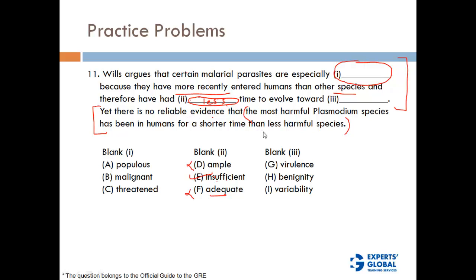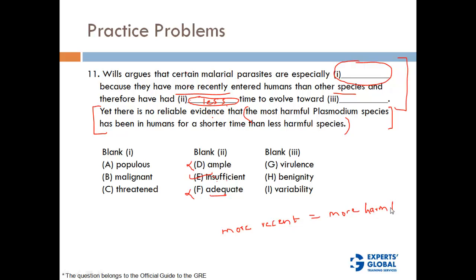So basically there is a claim that the species that enter the human system more recently are more harmful, right? But he's saying that there is no such evidence.